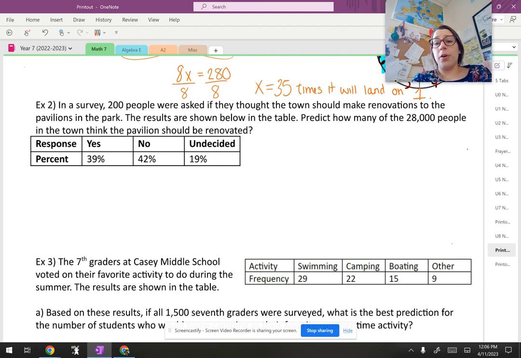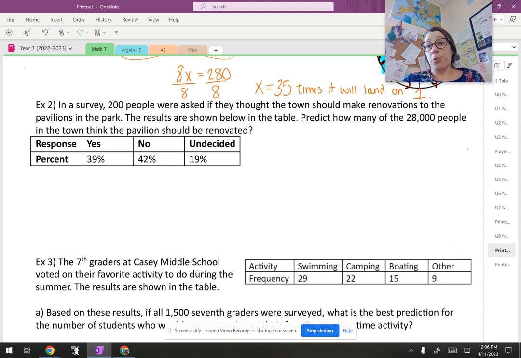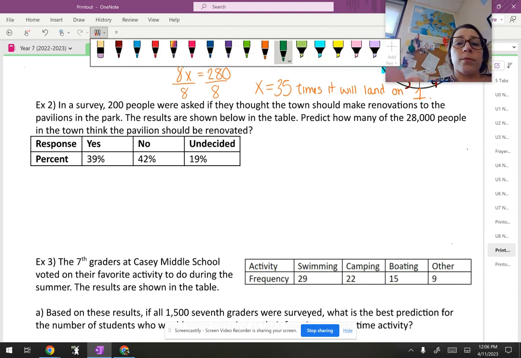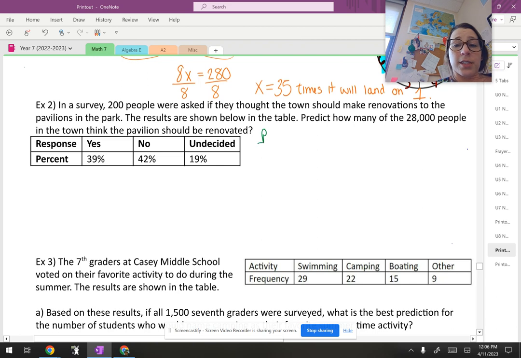So, again, why this is helpful. It is not realistic for the town or for anyone to go out and survey 28,000 people on their opinion about the park. So they ask a sample, or a smaller amount, and use those results to make predictions about who would support it. So, per usual, they're asking me to predict. So that's a key word.